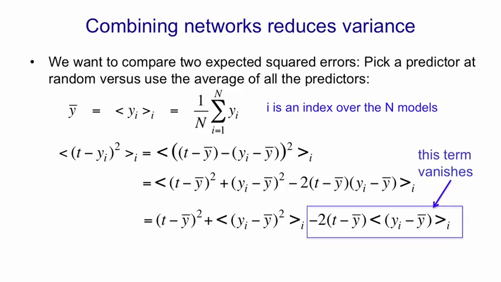It disappears because the difference of yi from y bar we expect to be uncorrelated with the difference between the error that the average of the networks makes and the target. And so we're multiplying together two things that are zero mean and uncorrelated, and we expect to get 0 on average. So the result is that the expected squared error we get by picking a model at random is greater than the squared error we get by averaging the models by the variance of the outputs of the models. That's how much we win by when we take an average.